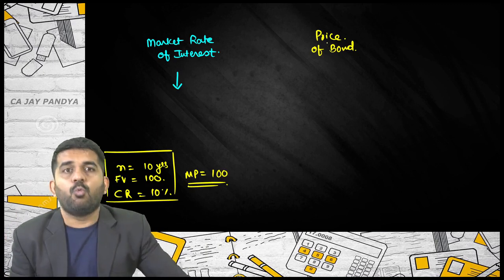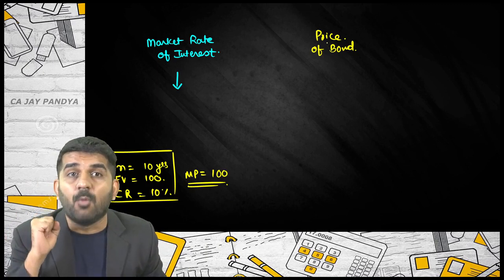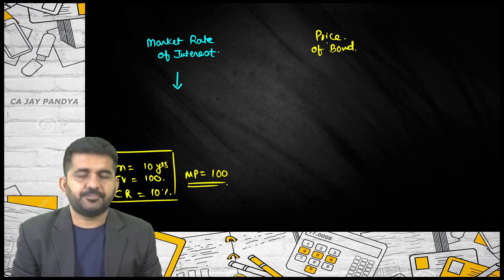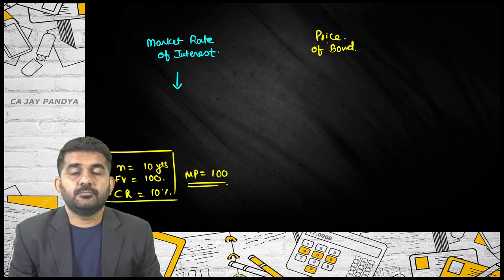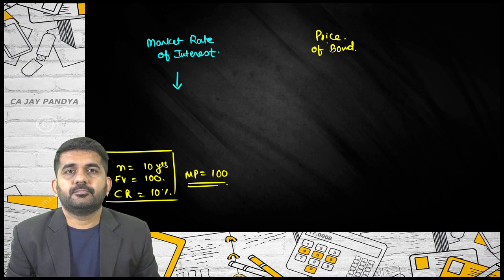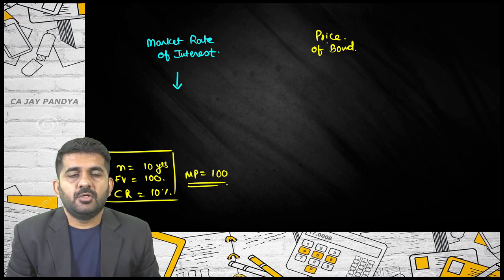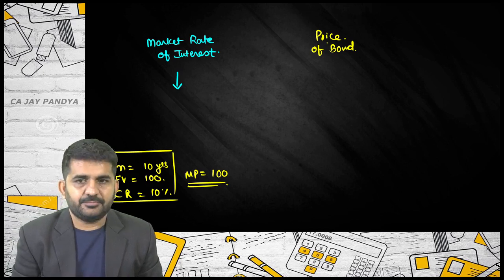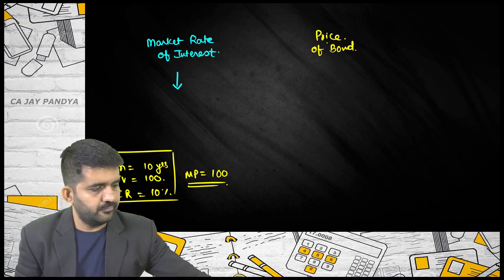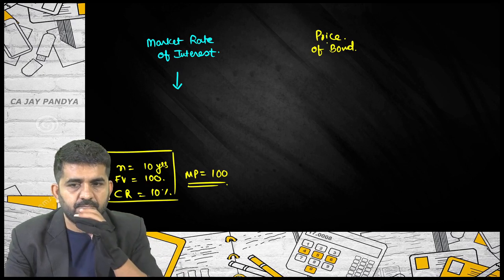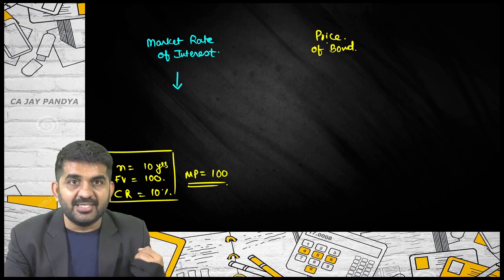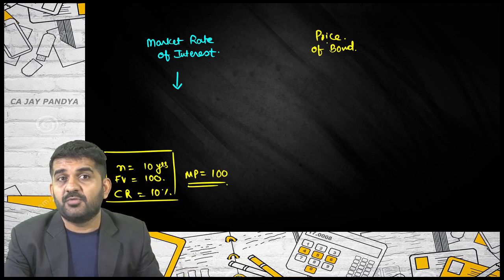My question is, what will happen to the price of the bond? Will the price of the bond increase or decrease? It will increase. If the market rate of interest decreases, what will happen to the price of the bond?